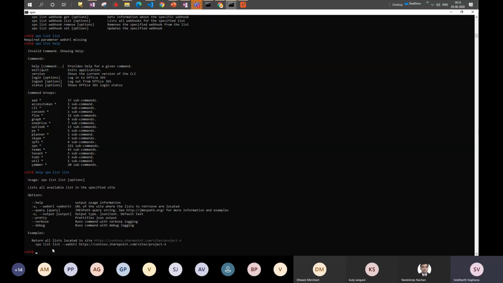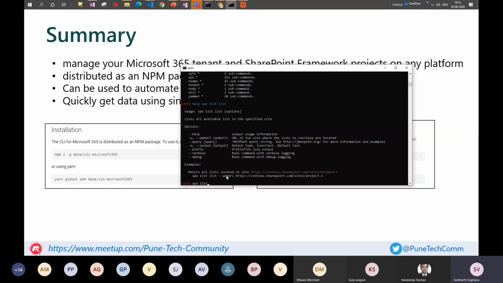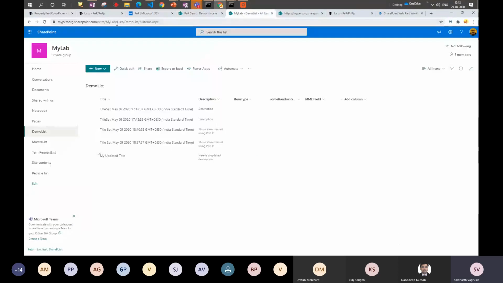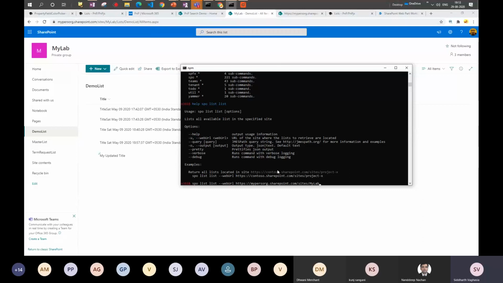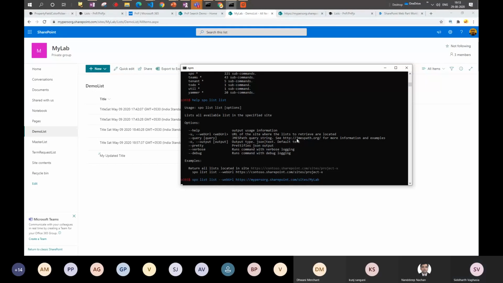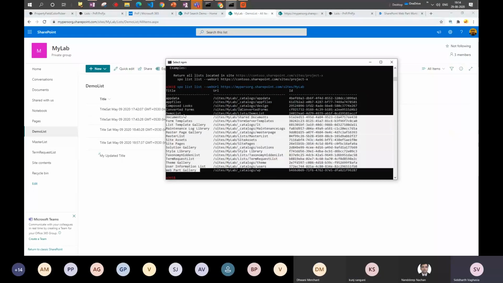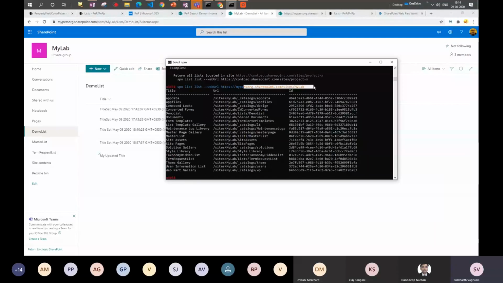So now what I will do is, I'll say SPO list list. I'm not sure whether you guys are able to see, so I'll minimize this window, and then it says web URL to be passed. Let me pass the web URL of the demo site which we were seeing, like this is my lab, correct? I'll just pass it here. Once you enter it, behind the scenes it will call the REST API, and it is giving me the list of all the lists which are there in this particular site collection, right?